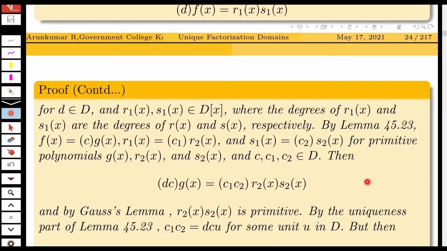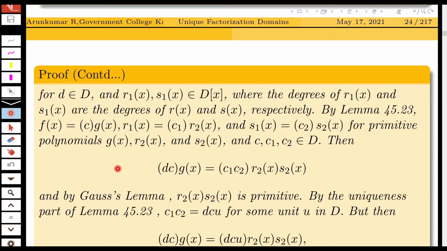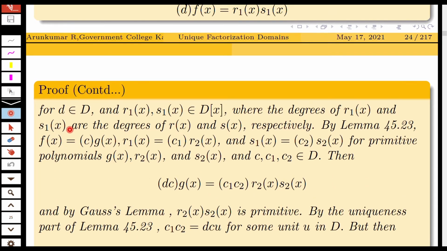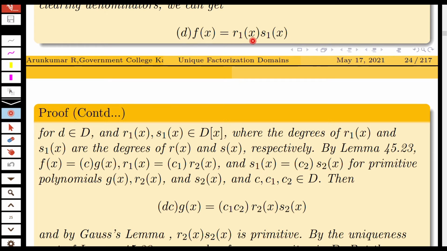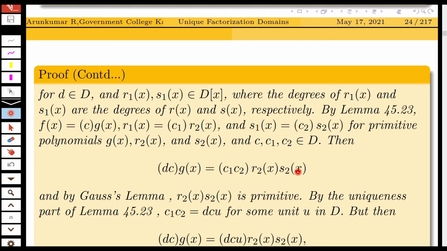Then since you have seen that d f(x) is r1(x) s1(x), you can write f(x) as c g(x). So d c g(x) is equal to c1 c2 r2(x) s2(x), since r1(x) is c1 r2(x) and s1(x) is c2 s2(x). Now you know that r2(x) and s2(x) are primitive. Therefore by Gauss's lemma, r2(x) s2(x) is primitive.